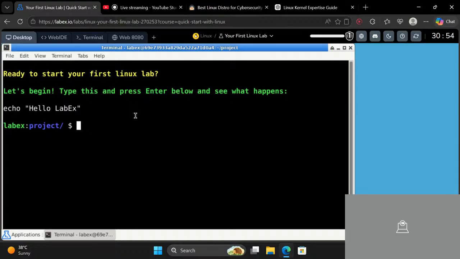So first of all, let's know where we are right now. To know where we are right now, we use pwd. It will print the working directory. You can see that I am in /home/labex/project.